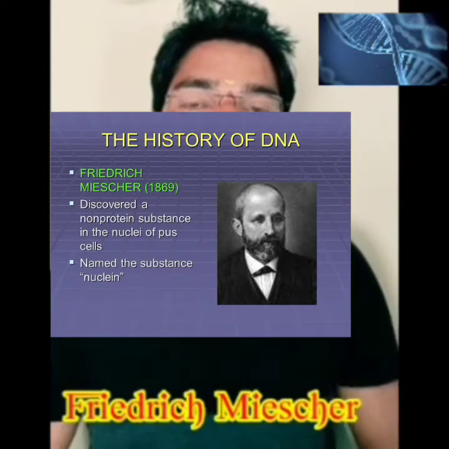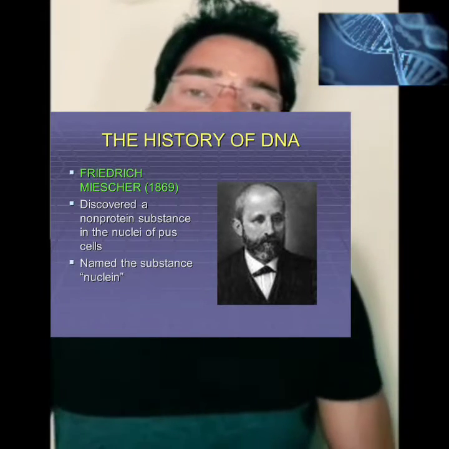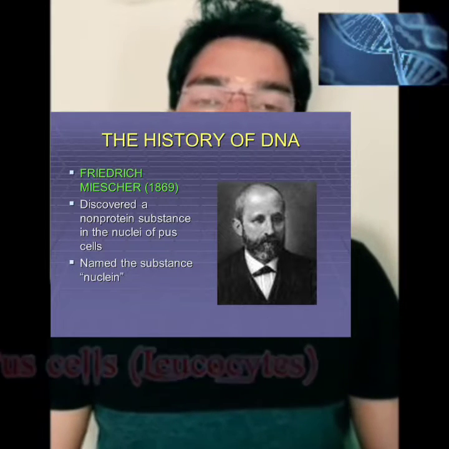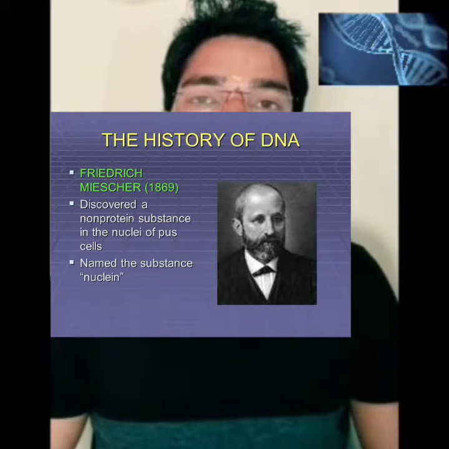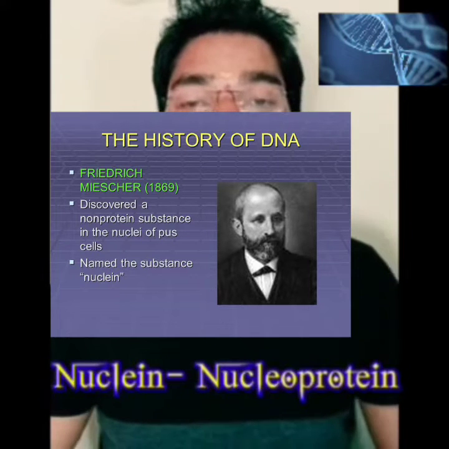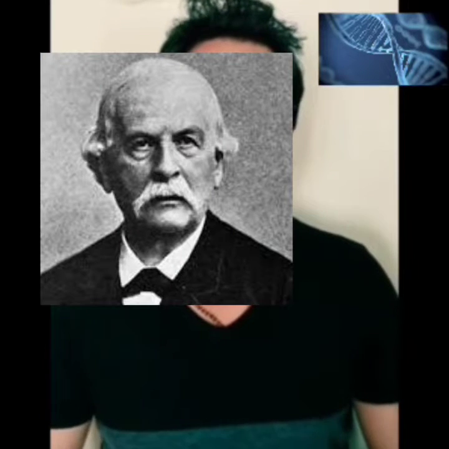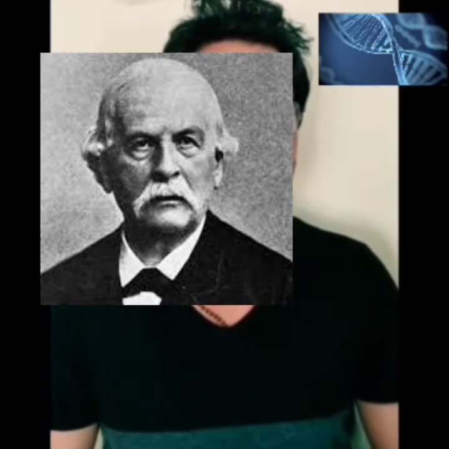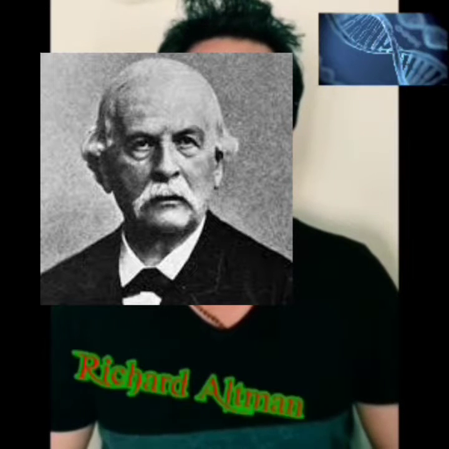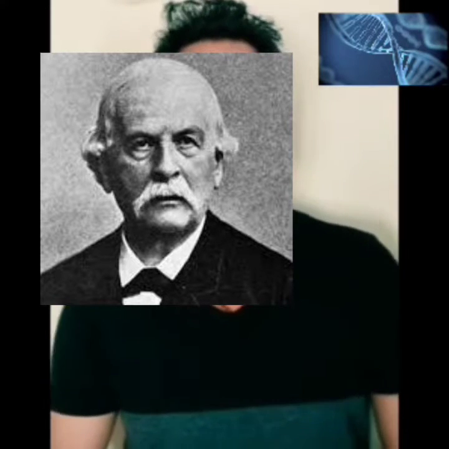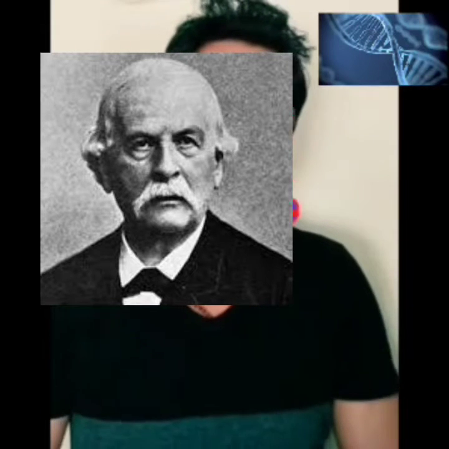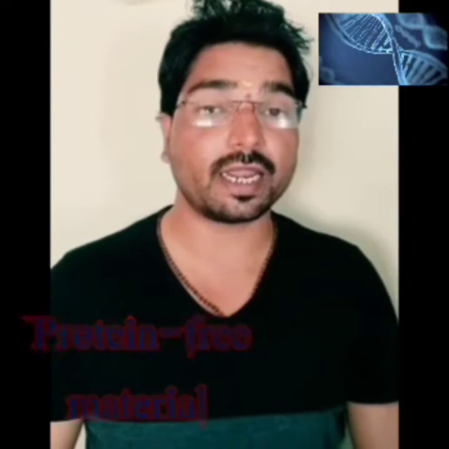Nucleic acid was first discovered by Friedrich Miescher from pus cells, or in other words, the leukocytes. He gave it the name nuclein. What is nuclein? Nuclein is chemically a nucleoprotein, some kind of nucleoprotein. Later, another scientist, Richard Hartmann, gave the name nucleic acid. He obtained the first protein-free material in the year 1889, hence he gave the name nucleic acid.